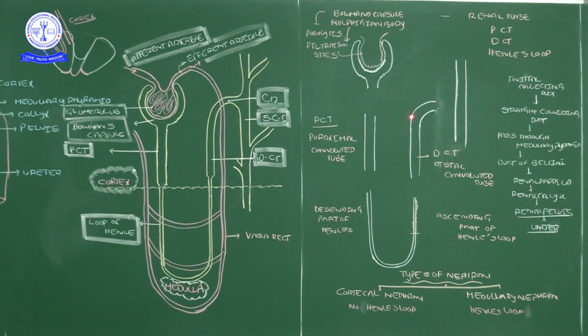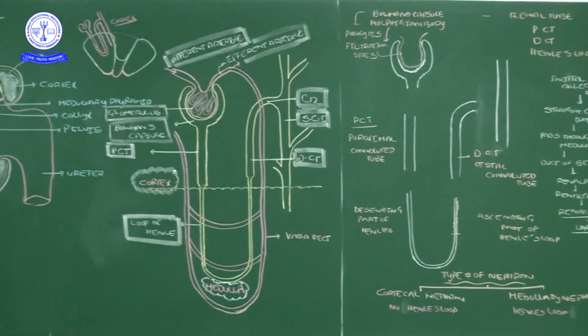This distal convoluted tube opens into the collecting duct here, the straight collecting duct. From the cortex onwards, the straight collecting duct moves through the medulla and then comes to this place, the papillary, and then from here the calyx is there. If you need some clarity, look at the next diagram.